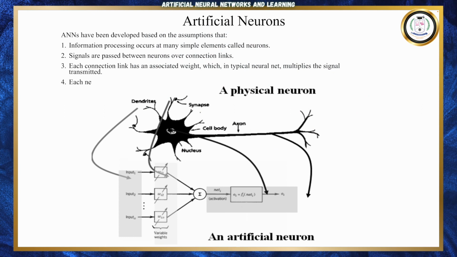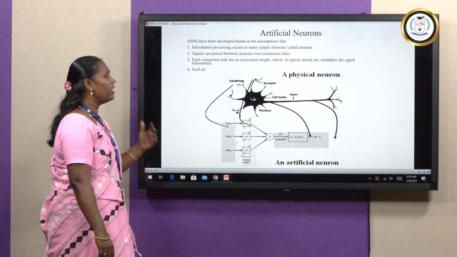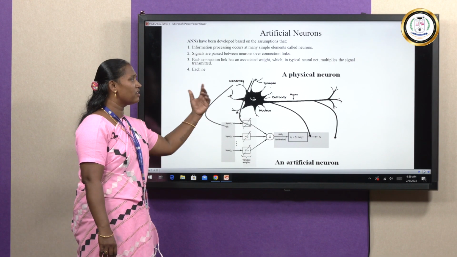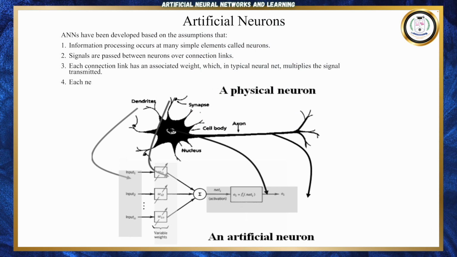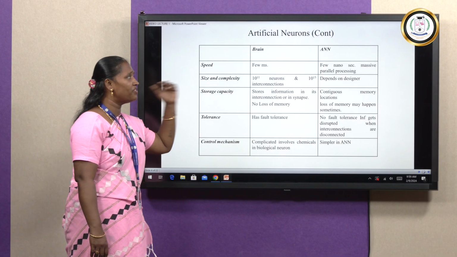Let's see the next. You can see this is the artificial neural network. Based upon the human brain, we can conclude with these kinds of components, the first being the dendrites. These are the things we can use to solve problems with many kinds of inputs. Here we can see the similarities between the brain and the artificial neural network.